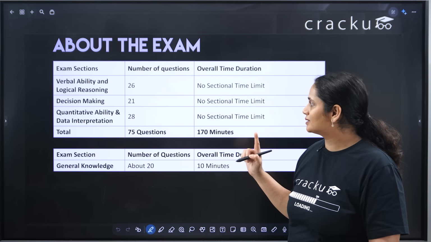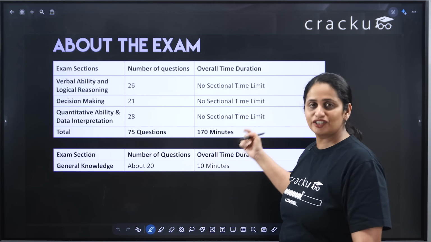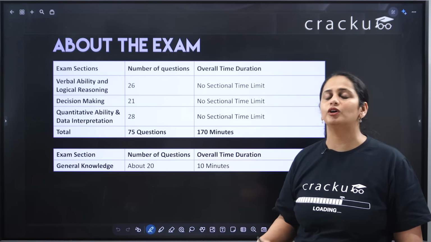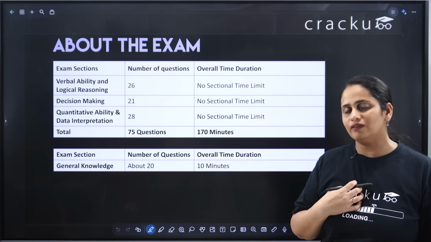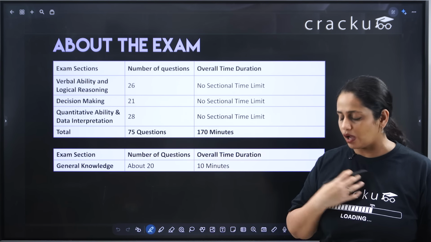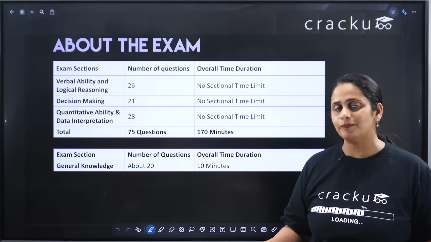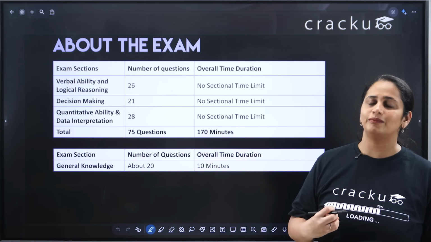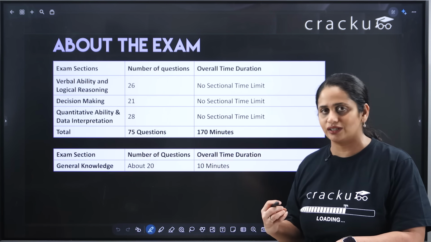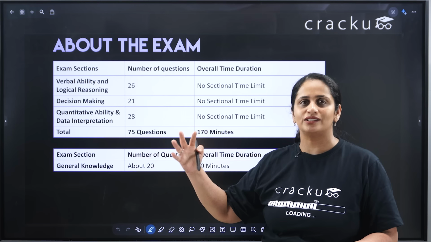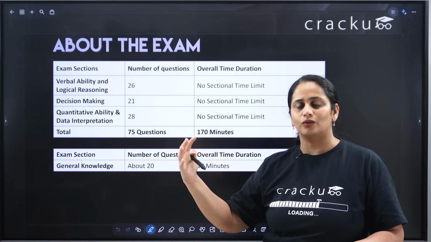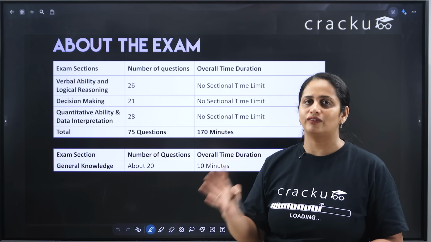Here you have to remember that since they have not given sectional time limits, you can be smart about how you use your time. I'll tell you my strategy also, how to use the time. Because they have given you flexibility of how to distribute the time, you should utilize the time in a way that you clear the sectional cutoffs and then hit a century in the overall score. So you have to really do well in one of the sections.